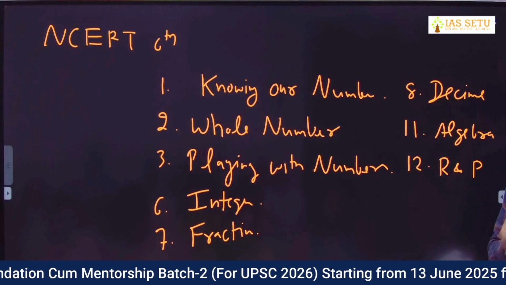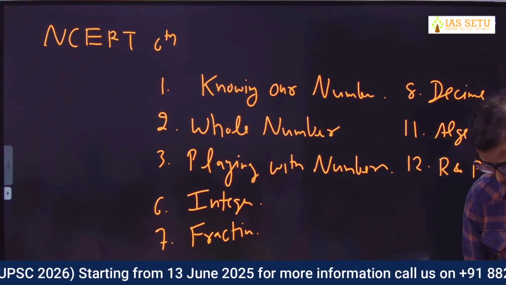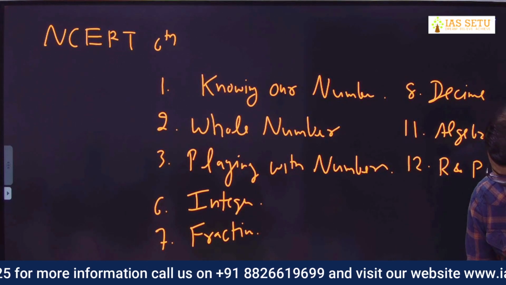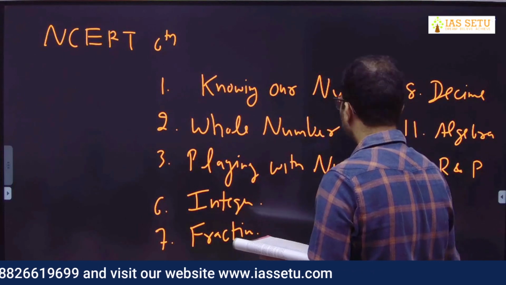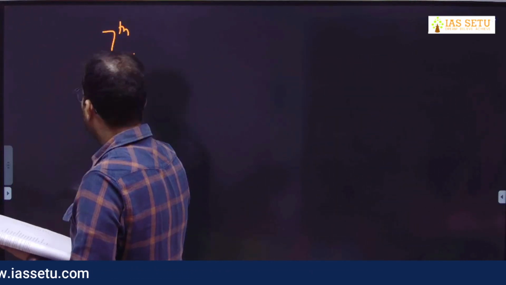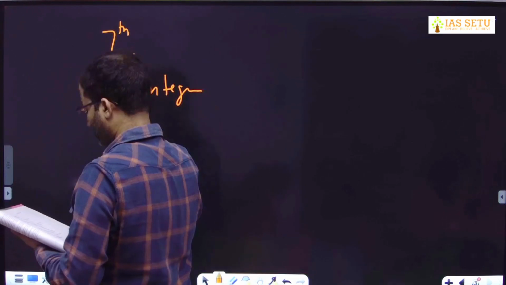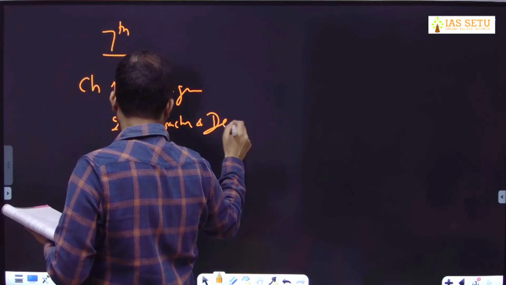See the difference. Achha, I will take 7th NCERT. Chapter number 1, integers. Chapter number 2, fractions and decimals.